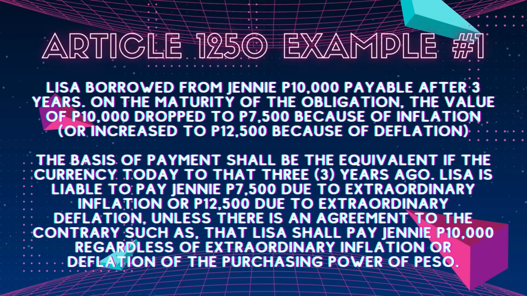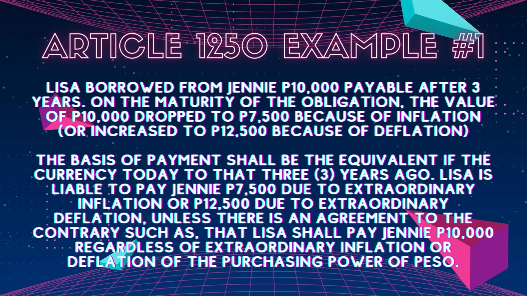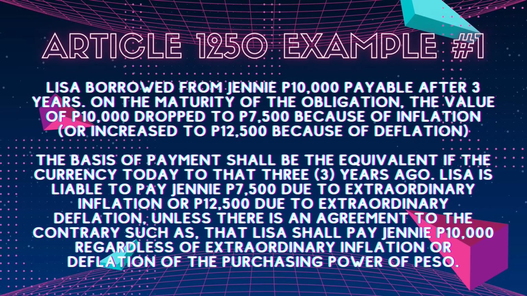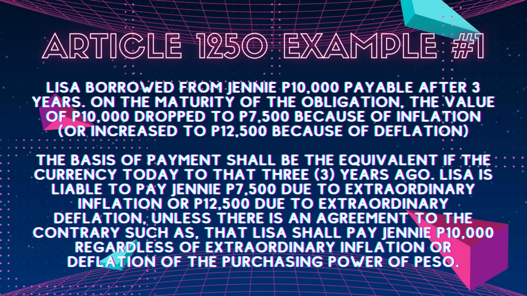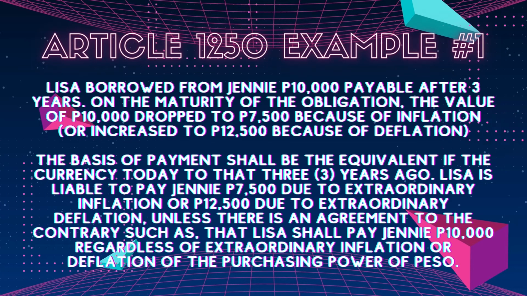Here are some examples. Lisa borrowed from Jenny 10,000 pesos payable after 3 years. On the maturity of the obligation, the value of 10,000 pesos dropped to 7,500 pesos because of inflation, or increased to 12,500 pesos because of deflation. In this case, assuming that there is extraordinary inflation or deflation, the basis of payment shall be the equivalent of the currency today to that 3 years ago.